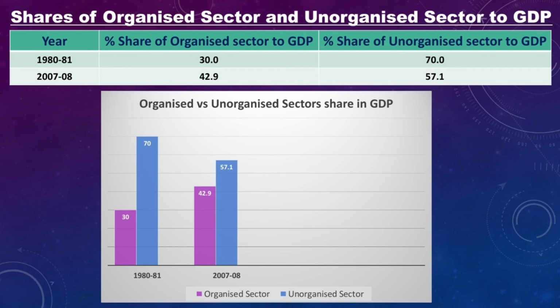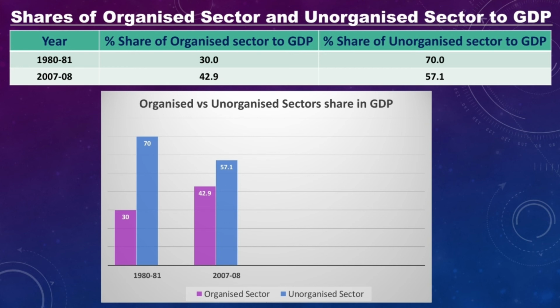Now let us move to another topic, that is the shares of the organized sector and unorganized sector to GDP. You have studied already about the organized sector and unorganized sector in the 10th class. The organized sector covers those enterprises or places of work where the terms of employment are regular, and therefore people have assured work, security of employment, medical benefits, paid leaves, retirement benefits, etc. These kinds of sectors are known as the organized sector.